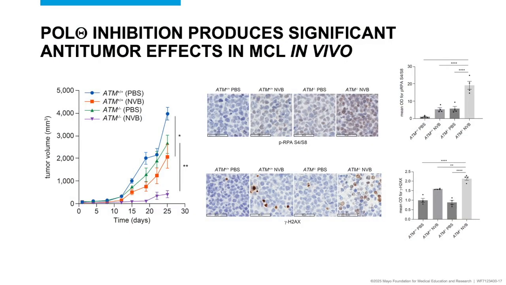By using a xenograft model, we show that drug-mediated polyQ inhibition decreases mantle cell lymphoma growth, and this antitumor effect was further increased in mantle cell lymphoma with ATM deficiency. Moreover, replication stress and DNA damage repair markers were significantly increased in tumors exposed to polyQ inhibition, a phenomenon that is further augmented in ATM-deficient syngeneic mantle cell lymphoma cells.